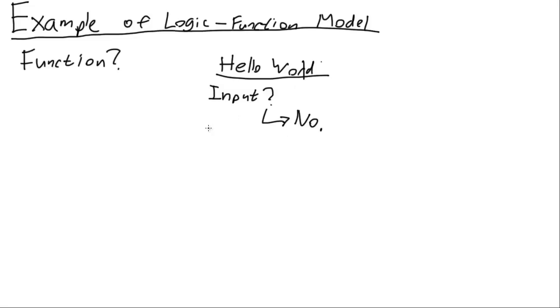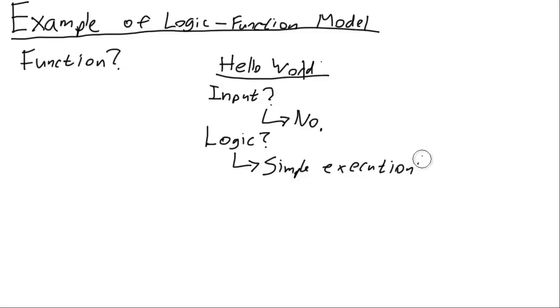But the next question you should ask yourself is, I guess the logic should really come first. So what type of logical code do we need? What does our code need to do? Is it going to be doing any sort of decision making? And for this program, there's not much logic. It's just going to be a simple execution.